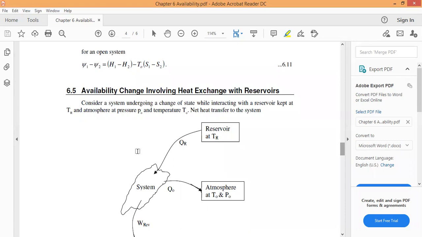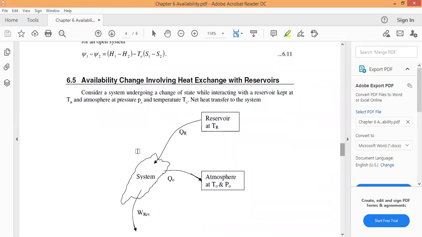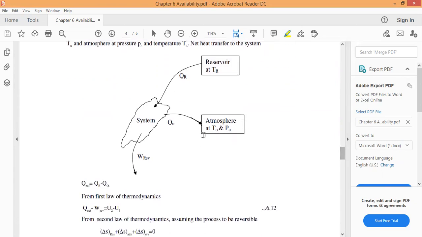Now, availability change involving heat exchange with a reservoir. Consider a system undergoing a change of state while interacting with a reservoir kept at TR, and the atmosphere at P naught and T naught. No net heat transfer to this. So how is the net heat transfer? This is our system, this is the reservoir, and this is the atmosphere. This is our work and reversible.